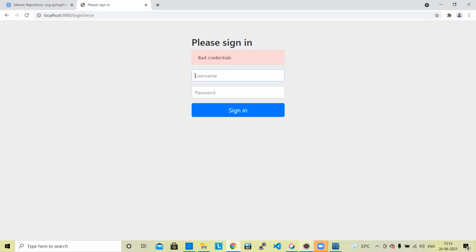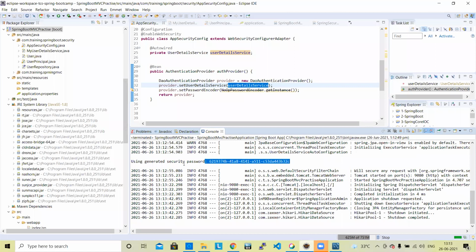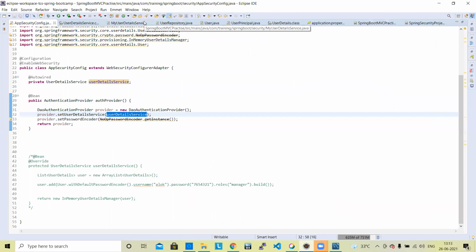Okay, anyway, I need to find out why it is showing this, and from where this user security generated password is coming. It should be disabled. How it is working till now is a surprise.